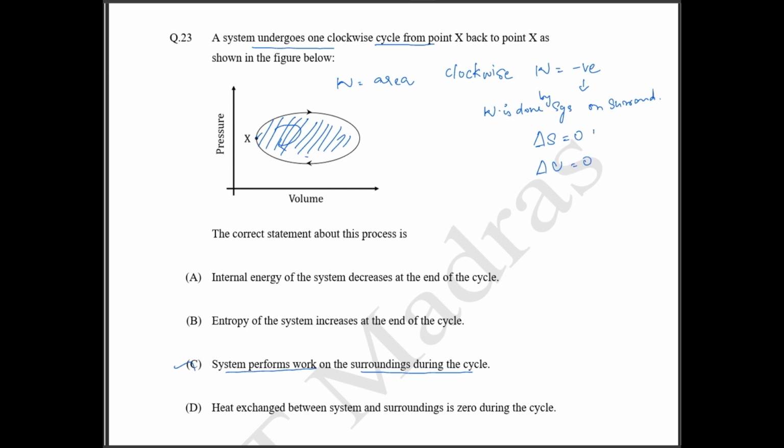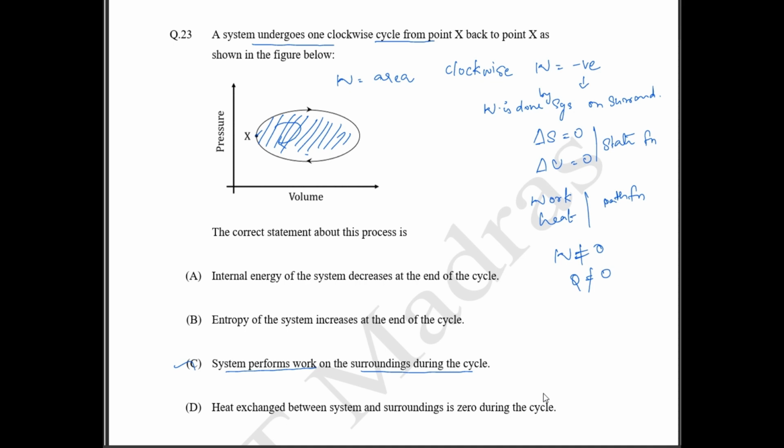These two are state functions, and state functions are going to be zero in a cyclic process. Likewise, work and heat are path functions, and these will not be equal to zero. So work will not be equal to 0, and Q, which is the heat exchange, will also not be equal to 0.